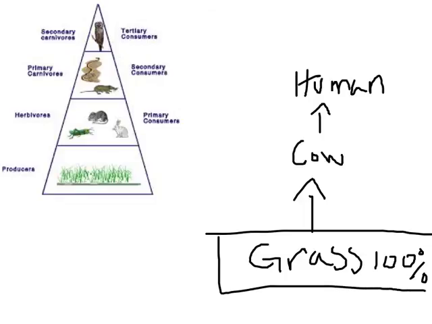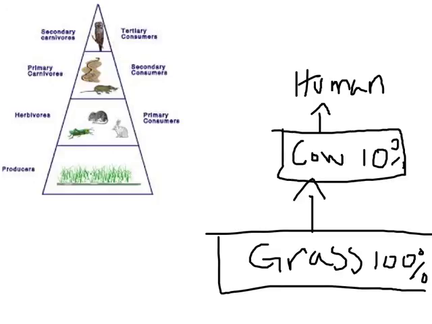The cow, when it eats the grass, only gets 10% of that energy. So a very small percentage of the energy actually goes to the humans. 90% of the energy is lost in that energy transfer as body heat to the cow.